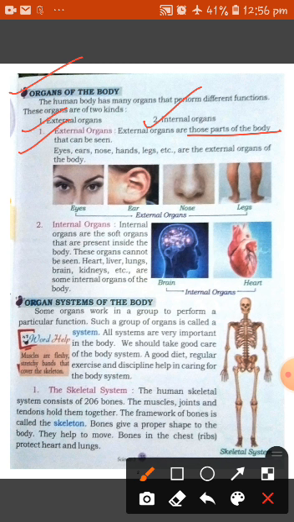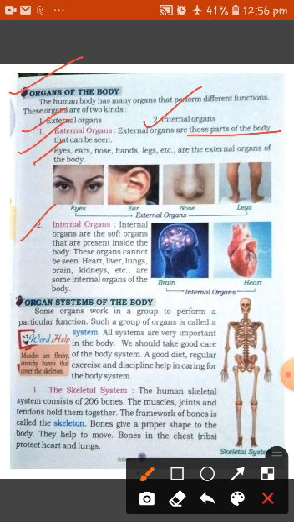They are known as external organs, like eyes, ears, nose, hands, legs, etc. Now talking about internal organs. Internal organs are the soft organs that are present inside the body. These organs cannot be seen, like heart, liver, lungs, brain, kidneys, etc. So students, those organs which we cannot see are known as internal organs, and external organs are those parts of the body which can be seen.